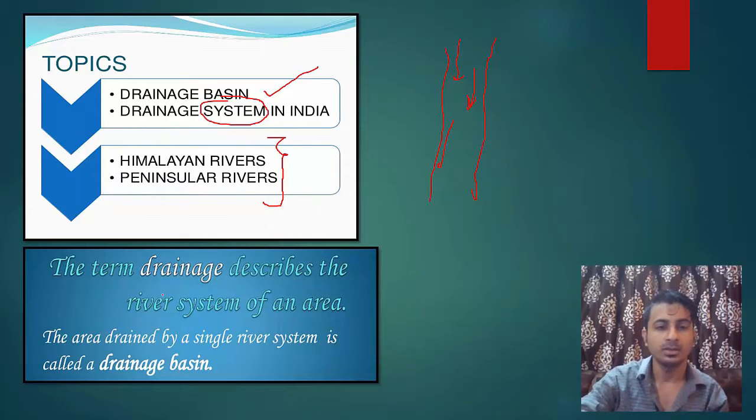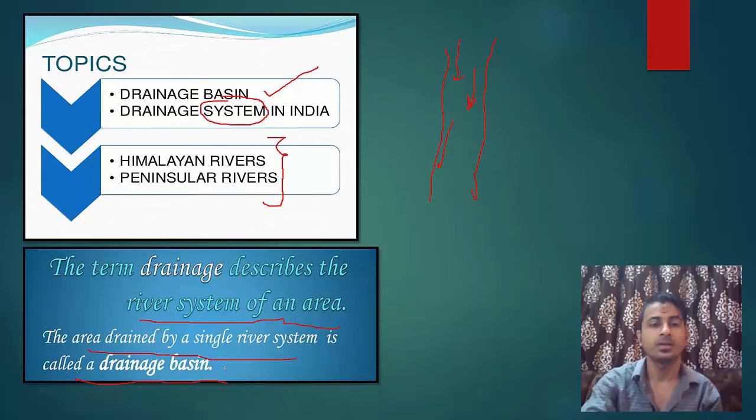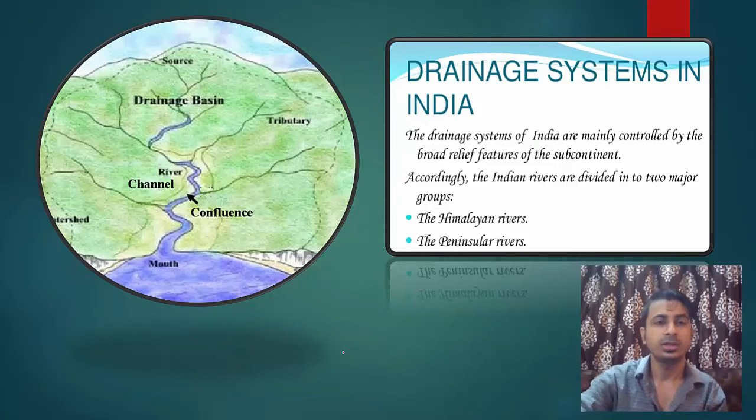Okay. जैसे यहाँ लिखा है, it describes the river system of an area, and the area drained by a single river system is called its drainage basin. Okay, so in this diagram you can see, drainage basin is a broader concept. So basin of a river is that area from which the river gets its water discharge.